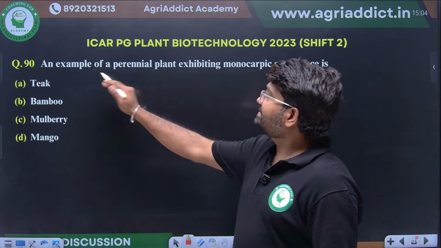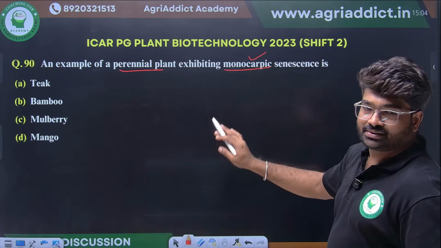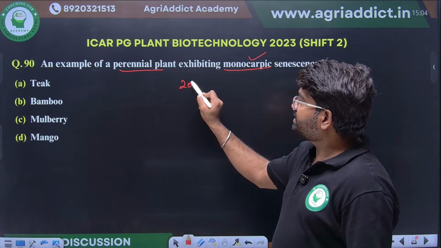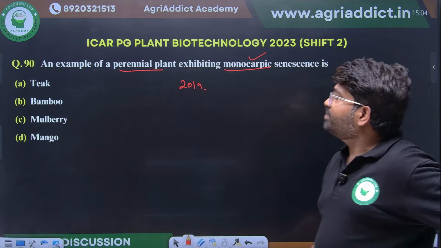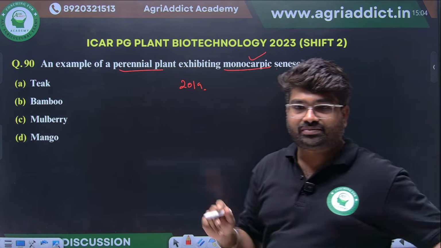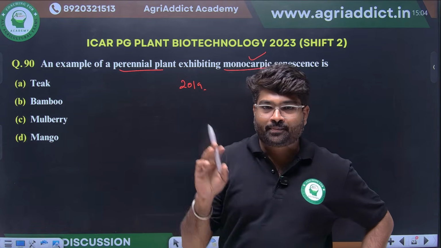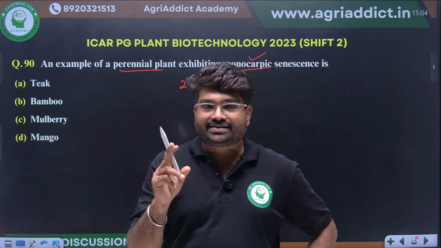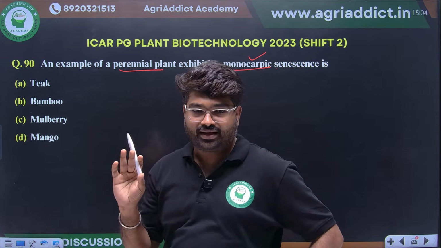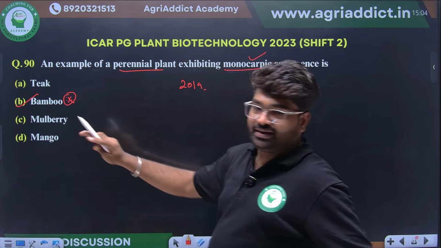An example of perennial plant exhibiting monocarpic senescence. Whenever I wrote the JRF exam, they asked this question, a 2019 question. First, you have to know what is monocarpic senescence. It will have a growth period, it will flower only once in its entire life period, and after that it will die. So the right answer is bamboo. This is very important. Repeated question also.